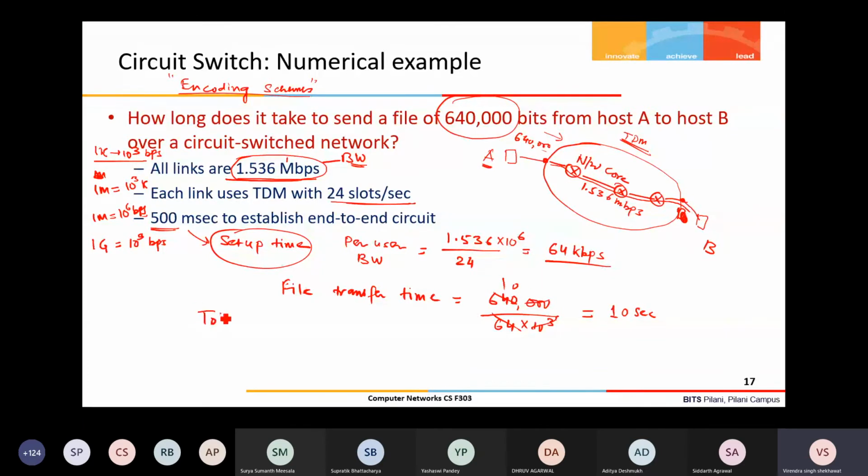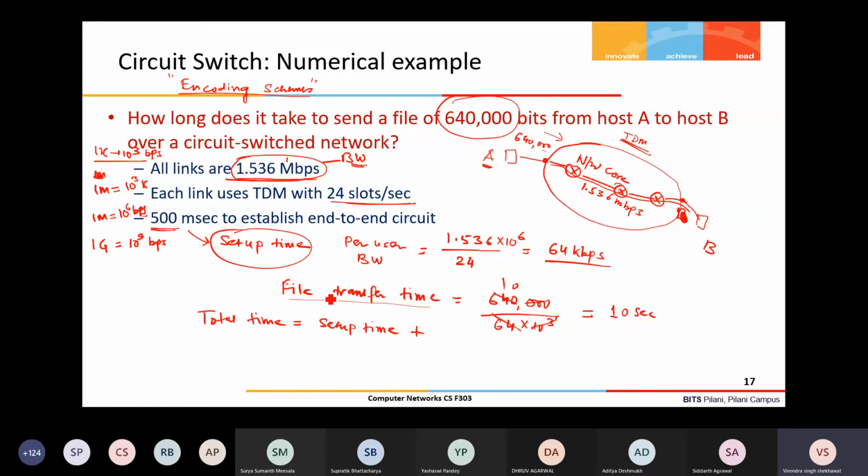So what is the total time to transfer the file? Total time equals setup time plus the file transfer time. This file transfer time is basically the data transmission time, and this is the setup time.